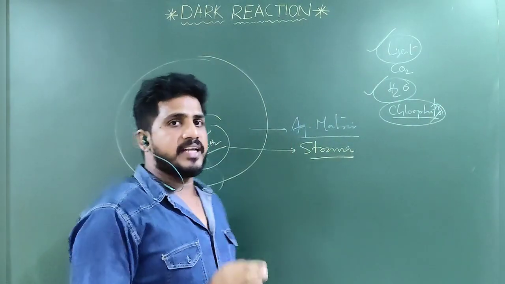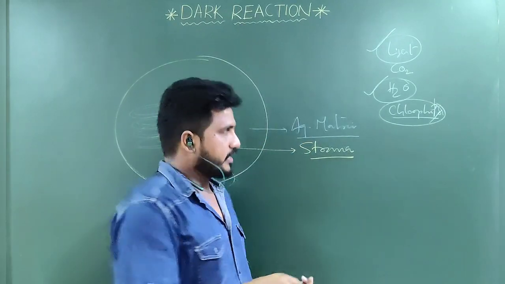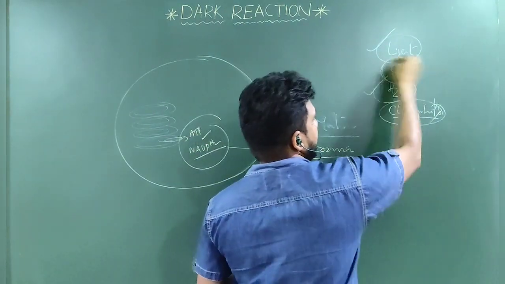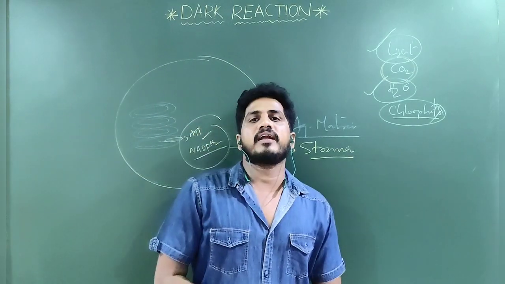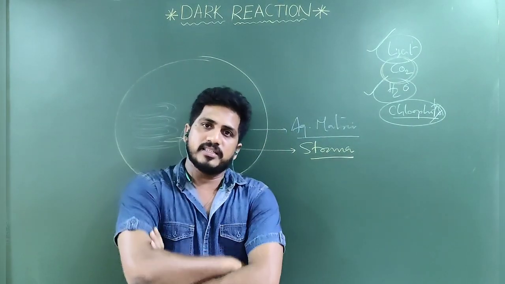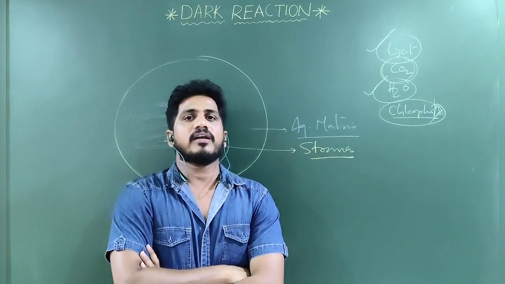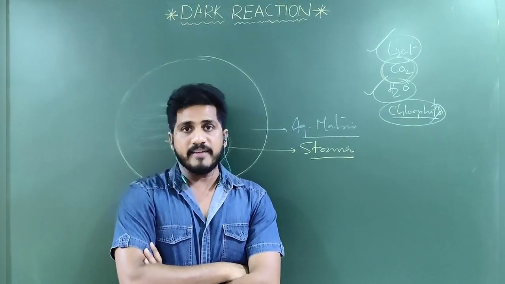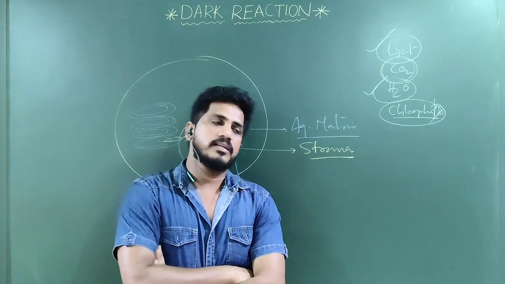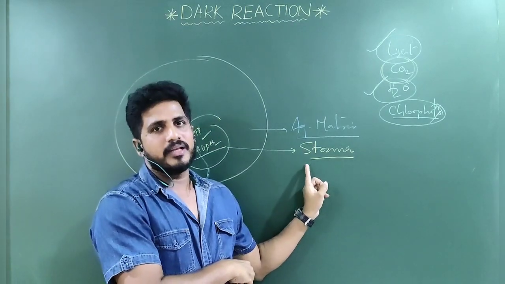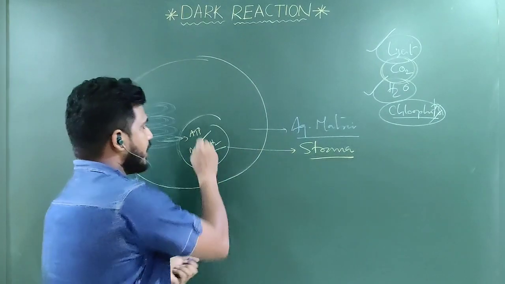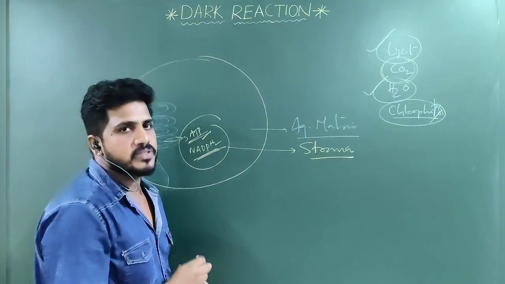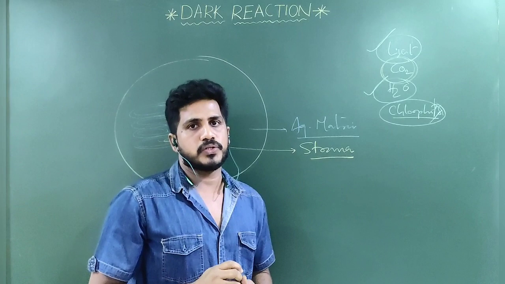But we didn't have any introduction about the role of carbon dioxide in photosynthesis. Why? It was not a requirement or a part of the series of non-cyclic or cyclic photophosphorylation. Then where is carbon involved? That is in the stroma. In the stroma, carbon will be fixed with the help of ATPs and NADPH2s to provide glucose.